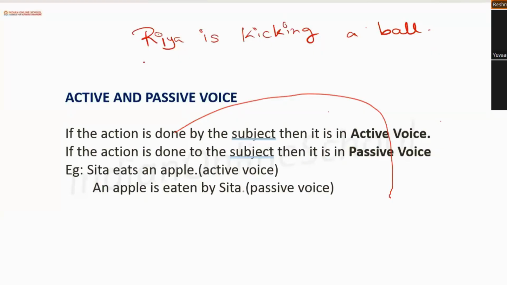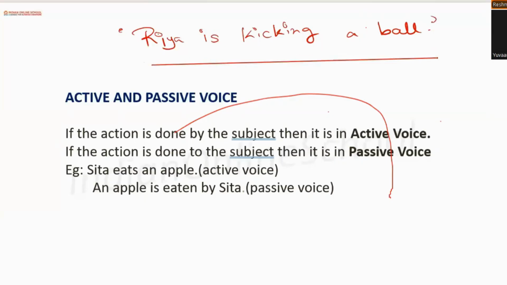Ma'am, could you please repeat as there is a disturbance from another audio? Yeah, sure. So I am saying that if the action is done by the subject, then it is active voice. If the action is done to the subject, then it is in passive voice. So I have written a sentence, all you can see in red.